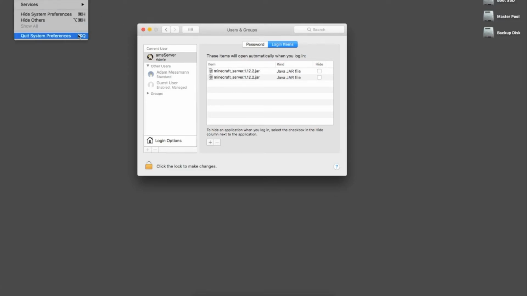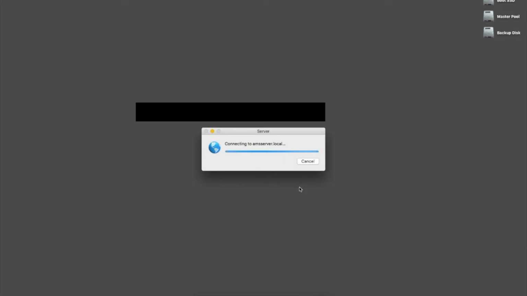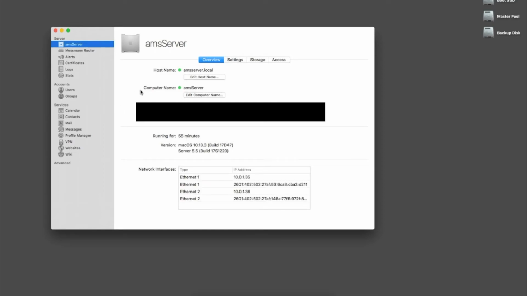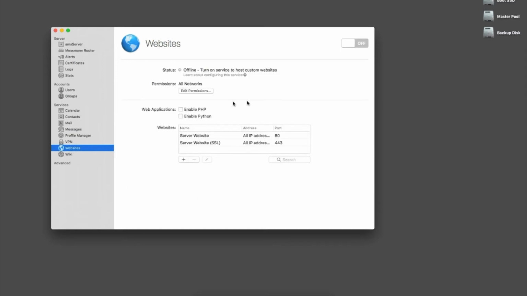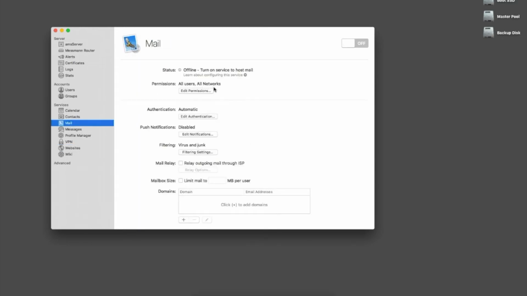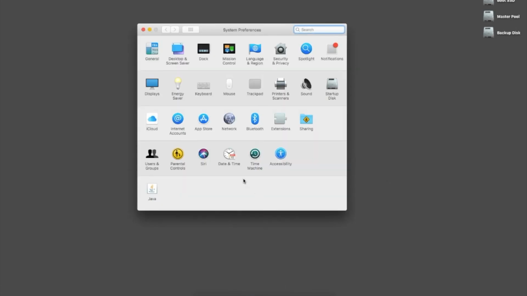And then if we go into the server application here, I haven't had anything set up in here just yet, but you can see if we go to websites, this is how I'm going to be hosting my website, and that's really the only thing that the OS X server app is going to take care of. I might make my own email server, but I'm not really sure. So yeah, that's basically how I have this computer set up now. So I'm probably going to make a video once I start working on my website and everything. So yeah, that's it for the server preferences, other than setting up my backup drive here.